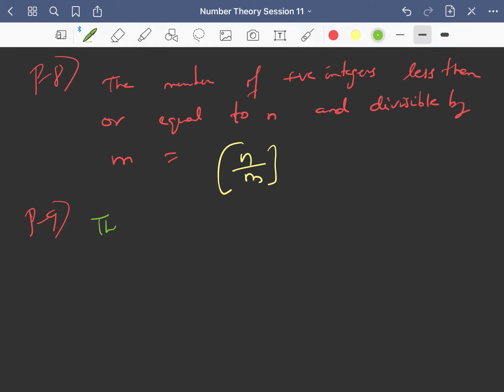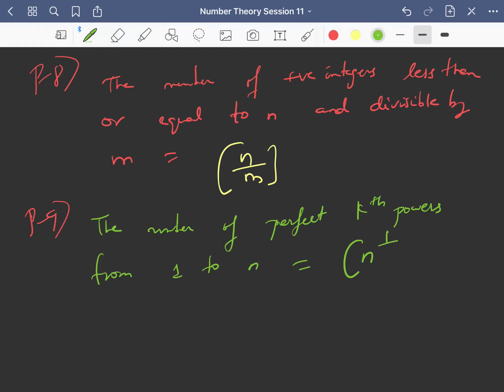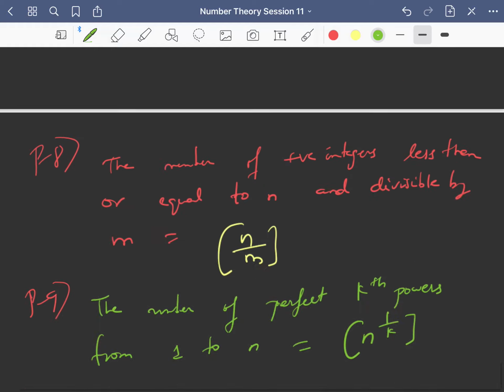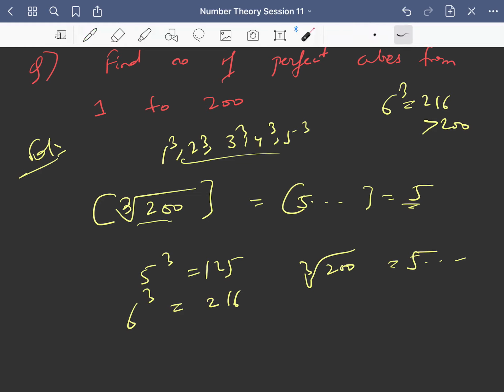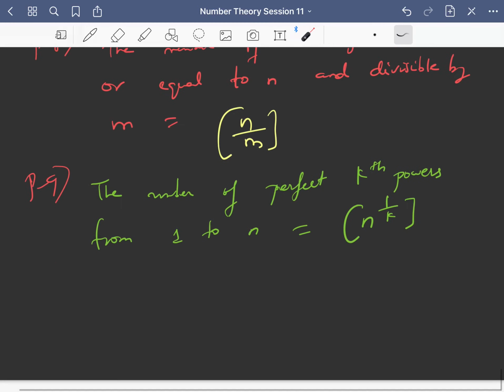Similarly, if I ask you number of perfect kth powers from 1 to n, it is nothing but greatest integer of n power 1 by k, right? Just like we did cube root of 200, I mean how many perfect cubes are there from 1 to 200, you just take 200 power 1 by 3 and greatest integer, right?